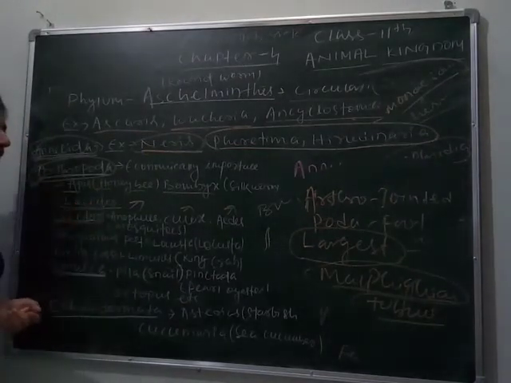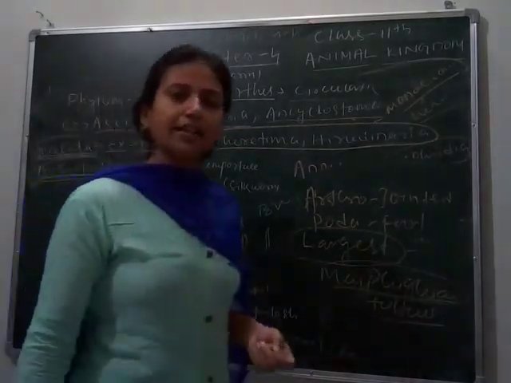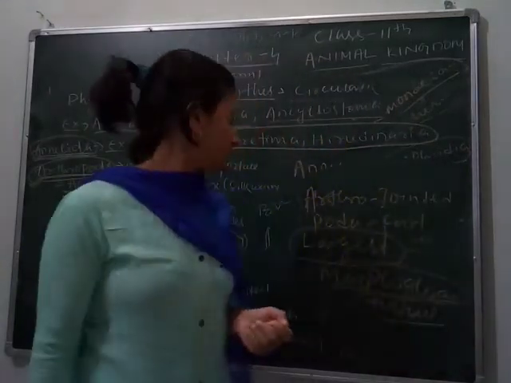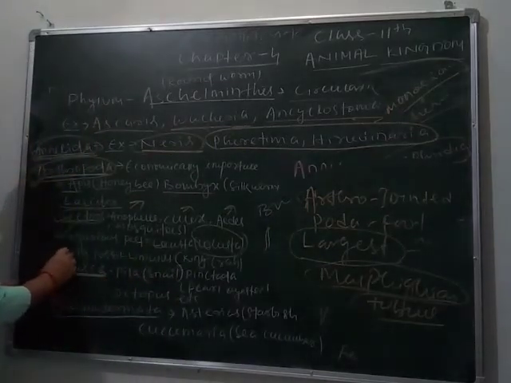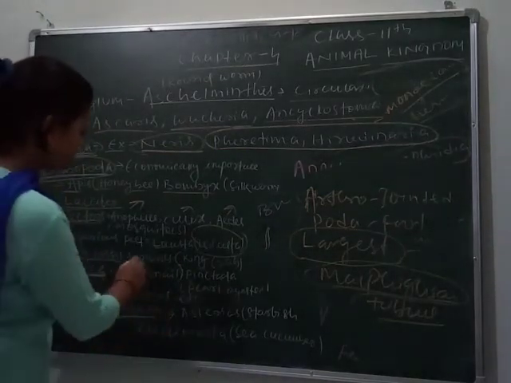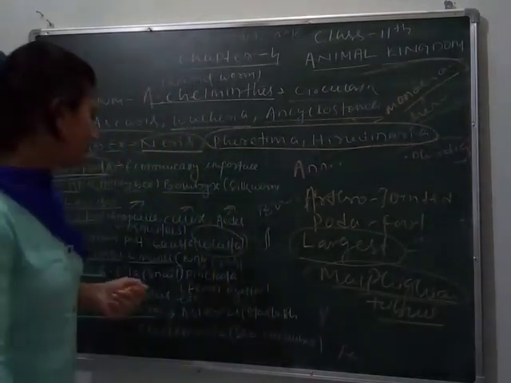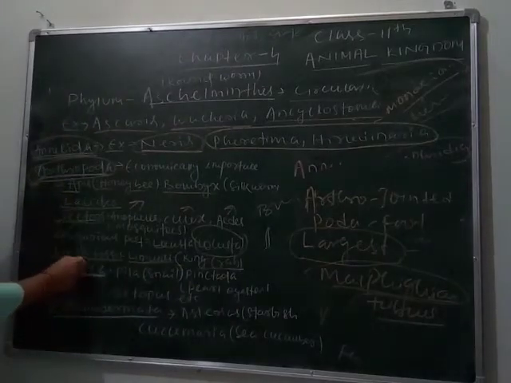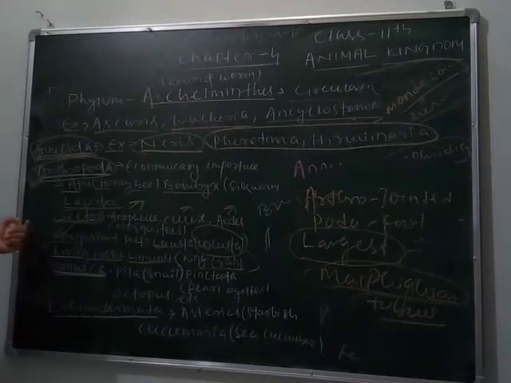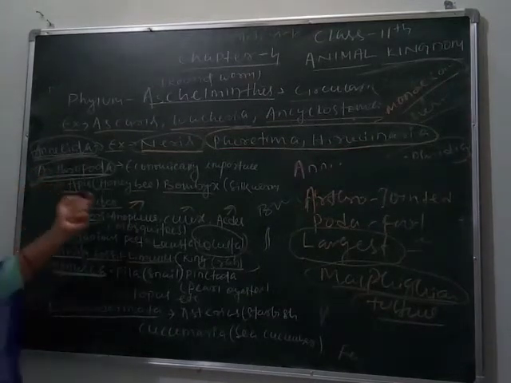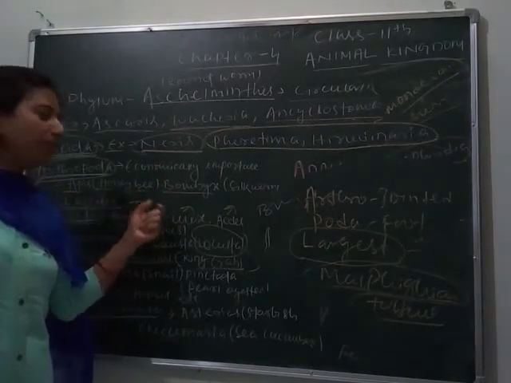Next, some of them are gregarious pests like Locusta, which means grasshopper. They attack the crop, that's why they are called gregarious, meaning they harm the crop field. The next example of this phylum is the living fossil Limulus, or king crab. Crab means kekda. These are its economic importance, how they are harmful and beneficial. They constitute the largest phylum on the earth. Remember, this is the largest phylum on earth.